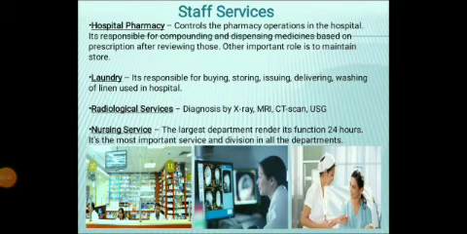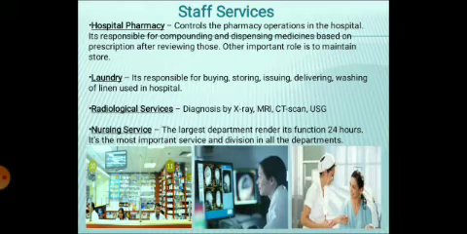Now the other staff services include the hospital pharmacy. This controls the pharmacy operations in the hospital. It is responsible for compounding and dispensing of the medicines based on the prescription after reviewing it. And the other important role is to maintain the store. The role of the hospital pharmacist will be briefly described in your later classes. Okay, this is a brief description of all the hospital staff services and all the hospital services. So the hospital pharmacy is basically dealing with the medicine supply to different departments.